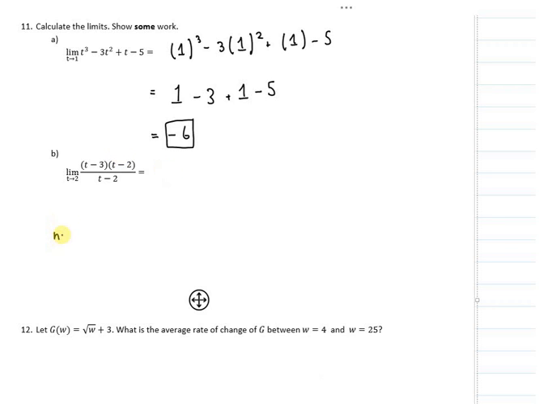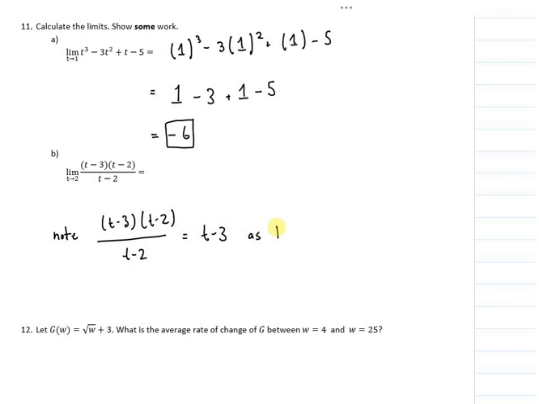Because, note, (t minus 3) times (t minus 2) over (t minus 2) is equal to t minus 3 as long as t is not equal to 2. This is the limit as t goes to 2, but limits don't care what happens at the point. So I can just cross these out. I can say it's the same as the limit as t goes to 2 of t minus 3. Now I can just plug in my 2, so that's 2 minus 3, which is negative 1. Easy.